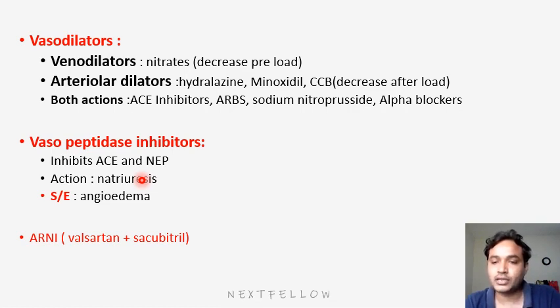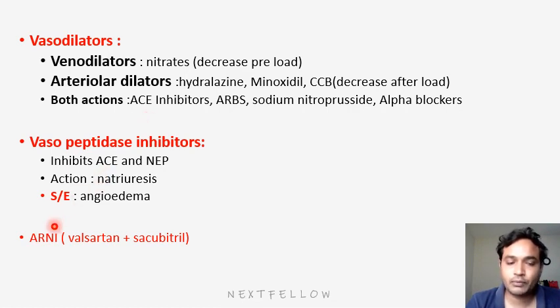By inhibiting it, there is more retention of ANP and BNP. It causes natriuresis and at the same time vasodilation. This is a recently developed drug. Their main side effect will be angioedema. ACE inhibitors also have a chance of developing angioedema. Those we will discuss in antihypertensives.